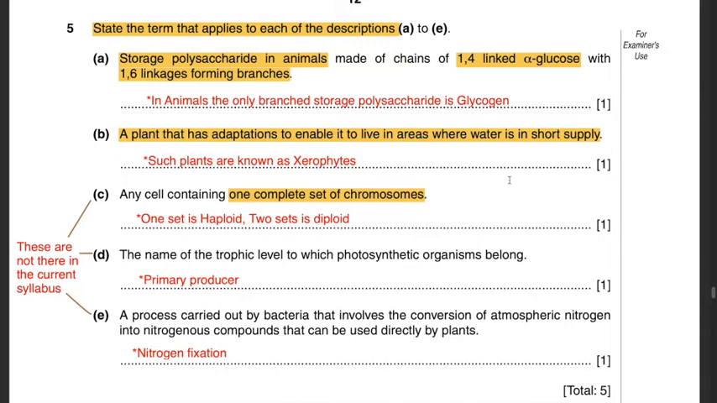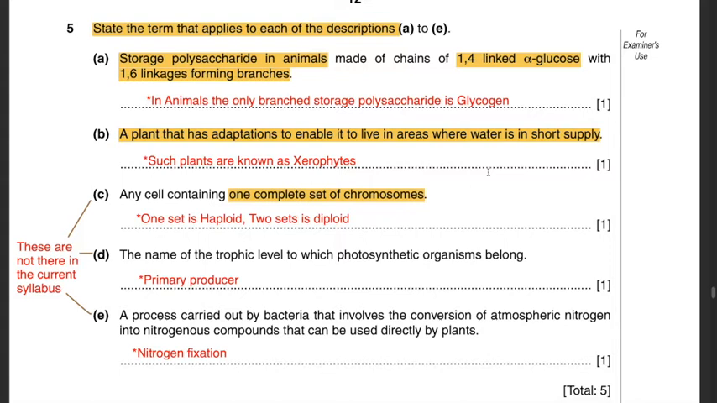B. A plant that has adaptations to enable it to live in areas where water is in short supply. If you recall the chapter that deals with adaptations of plants, the best possible answer over here is xerophytes, because xerophytes are the only plants that have adaptations to enable them to live in areas where water is in short supply. Such adaptations are sunken stomata as well as presence of trichomes or hairs. This reduces the water potential gradient between the outer atmosphere and the leaf, hence allowing it to live in areas where water is in short supply.